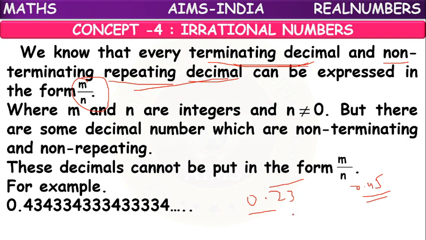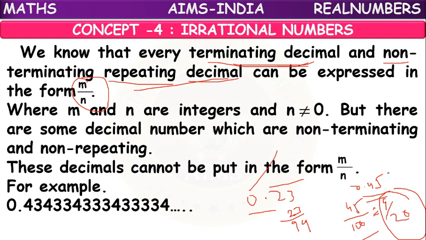Suppose 0.23 bar, we can write it as 23 by 99. 0.45 we can write as 45 by 100. It is not in the simplest form. We can do cancellation: 5 nines are 45, 5 twenties are 100. We can write it as 9 by 20.